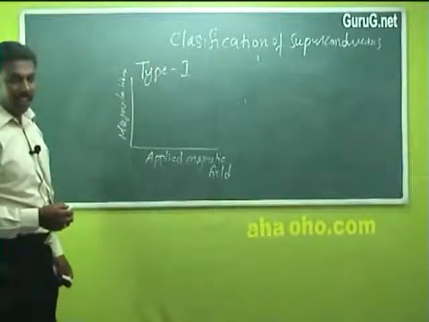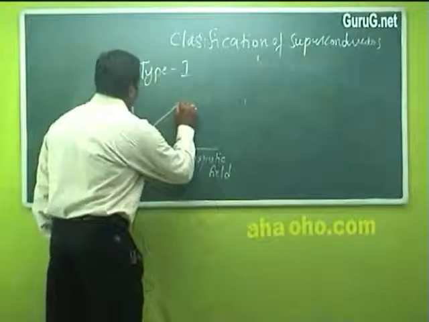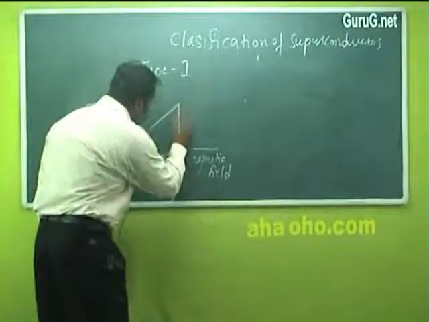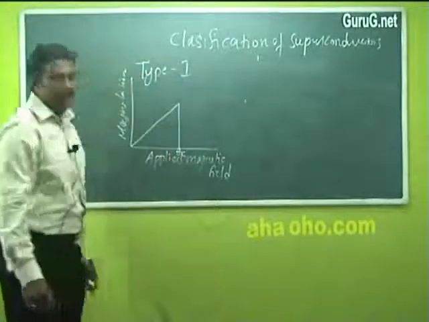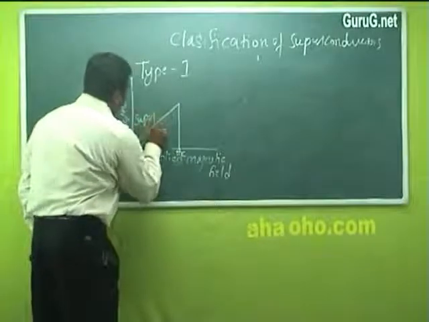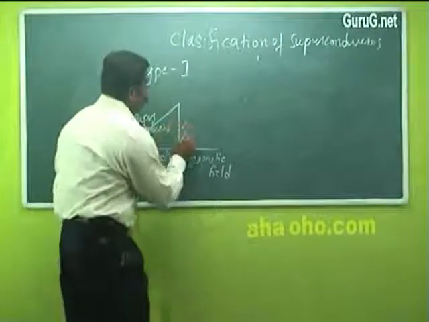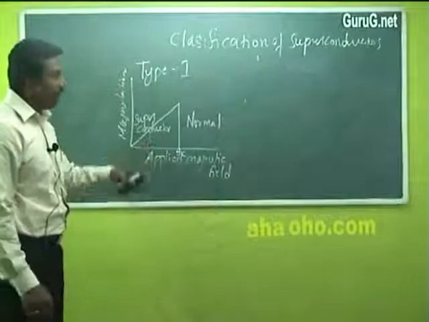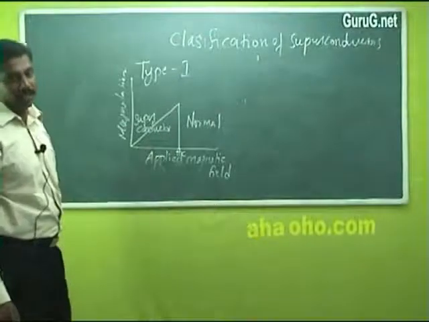Now when a superconducting material is subjected to a magnetic field, the magnetization takes place up to one particular point. After this the magnetization suddenly drops to 0. So this point is called the critical field. Below the critical field it acts as a superconductor. Above the critical field it becomes a normal conductor. These types of superconductors are called type 1 superconductors.